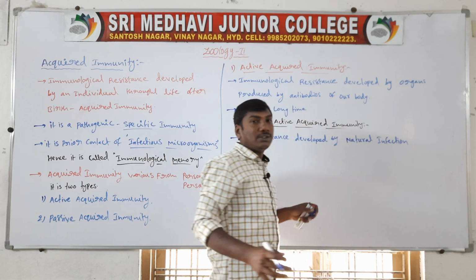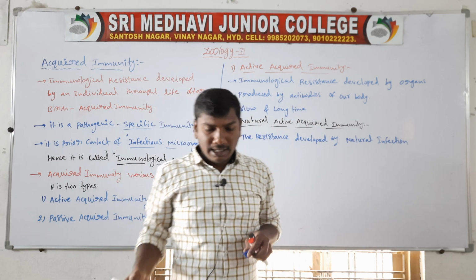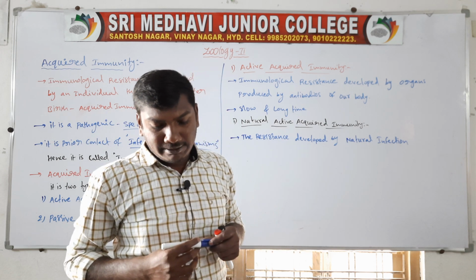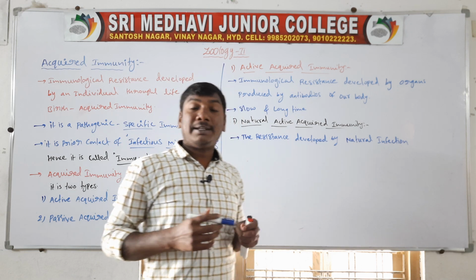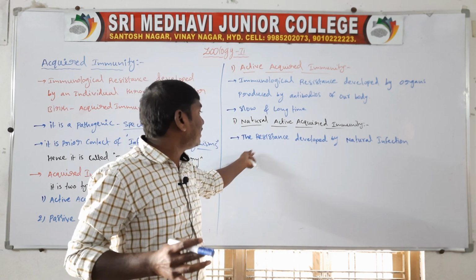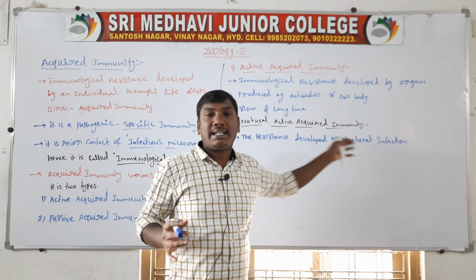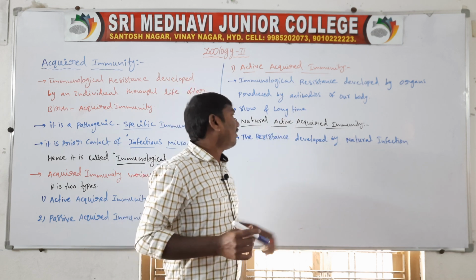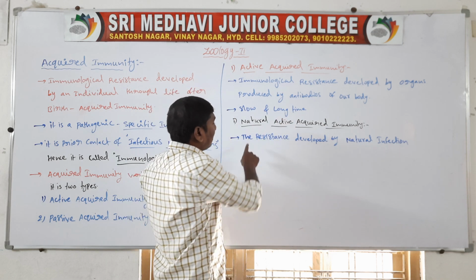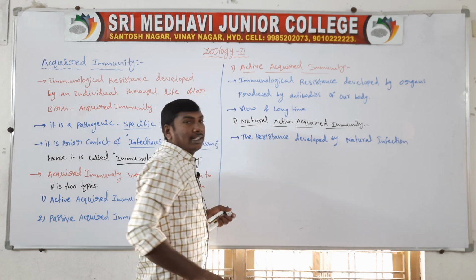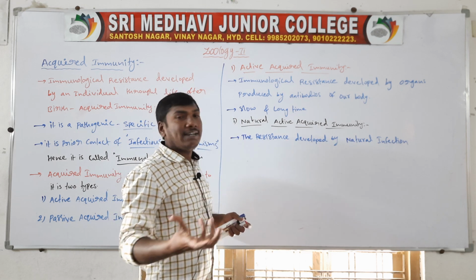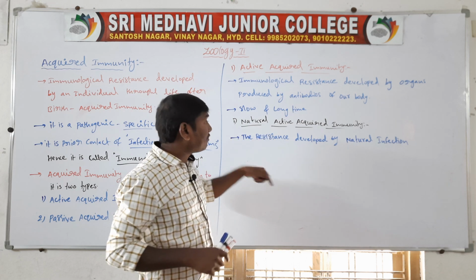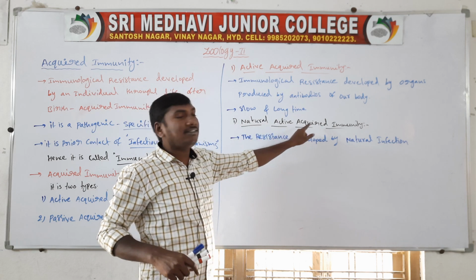At the time of natural infection, the body produces the resistance. So the resistance developed by the individual in response to the natural infection is called natural active acquired immunity. This type of immunity is called natural active acquired immunity.